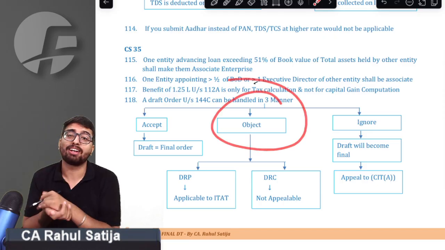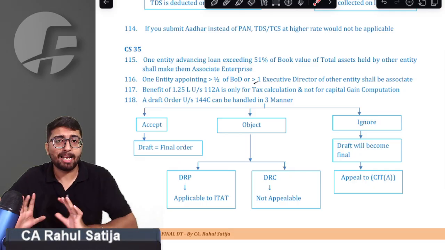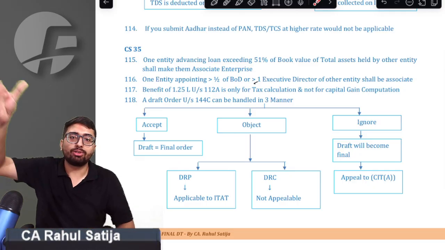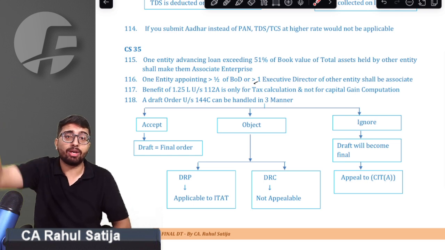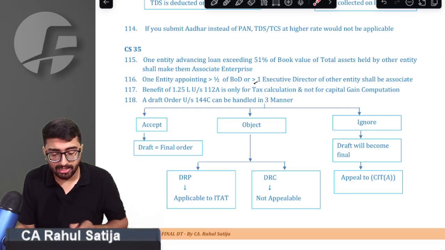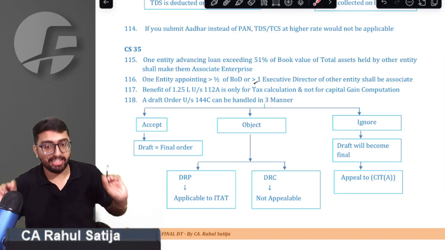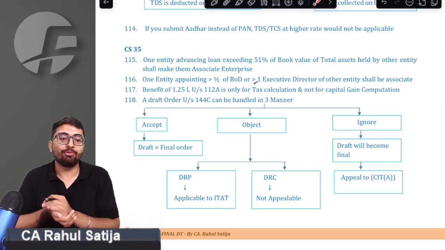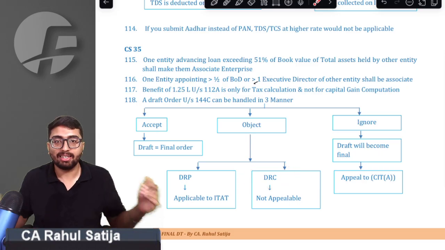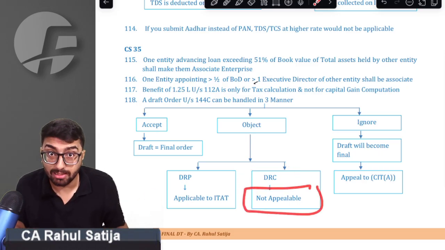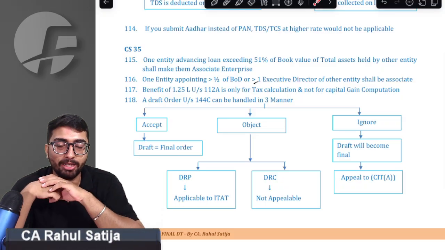Or you can object to that draft order, and DRP proceedings would apply. Your case will go to DRP. DRP would issue guidelines within 9 months, and after that, within 1 month, the AO has to do the assessment based on the DRP guidelines. You can appeal against that at ITAT, only at ITAT. But if you don't want to go to DRP, you can go to DRC. In that case, you cannot file an appeal. You have an option to go to DRC, but you cannot file an appeal.